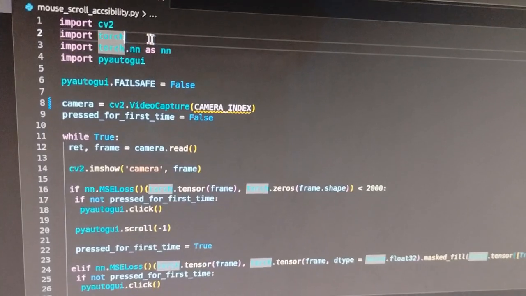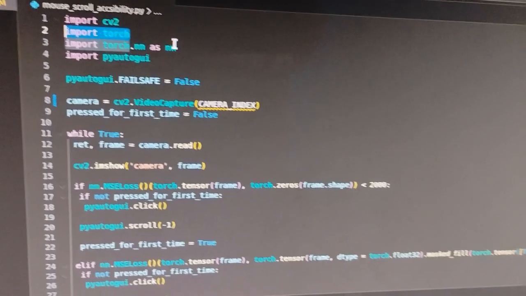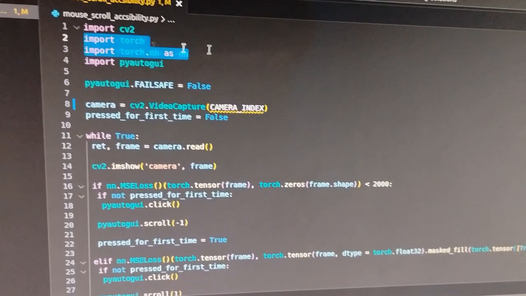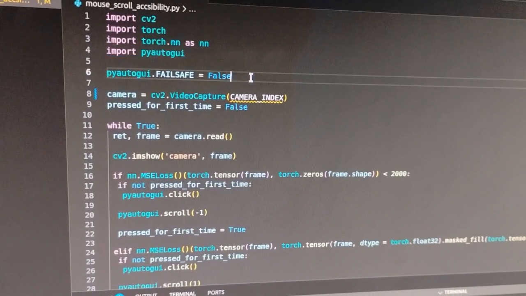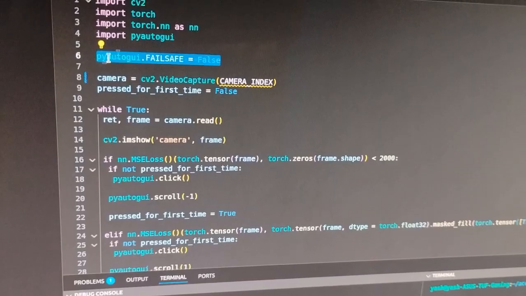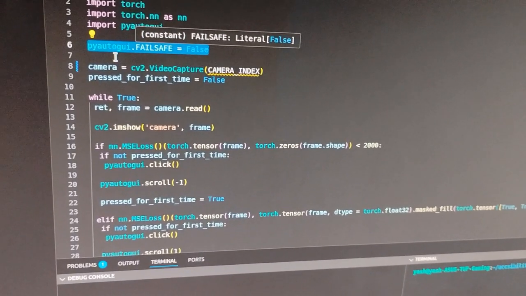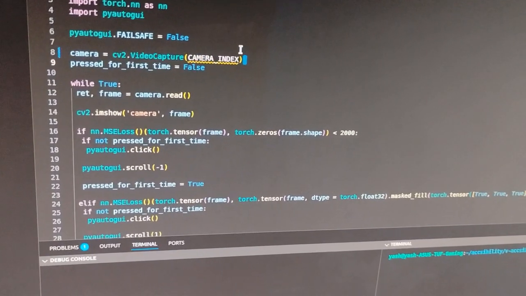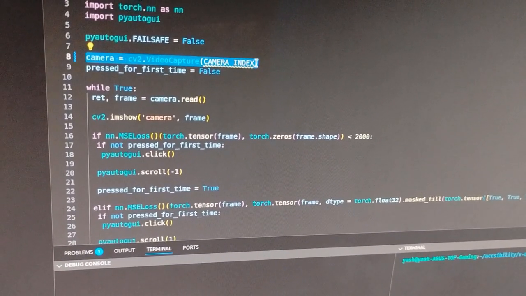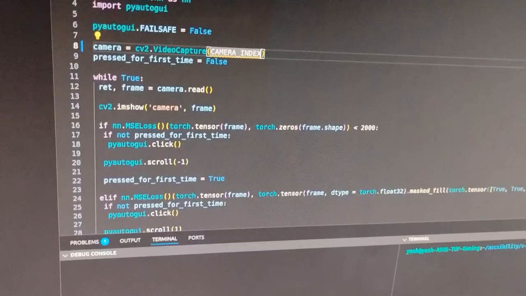So let me walk through my code to do this. Here I've imported my camera module called CV2 using Python, and Torch which has all the AI algorithms in it, and PyAutoGUI. First I'm doing some safety configuration, PyAutoGUI.FAILSAFE false, and then I use the camera here with my special camera index, which is of this webcam.